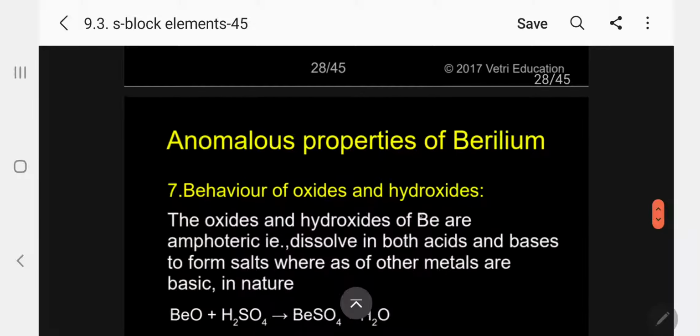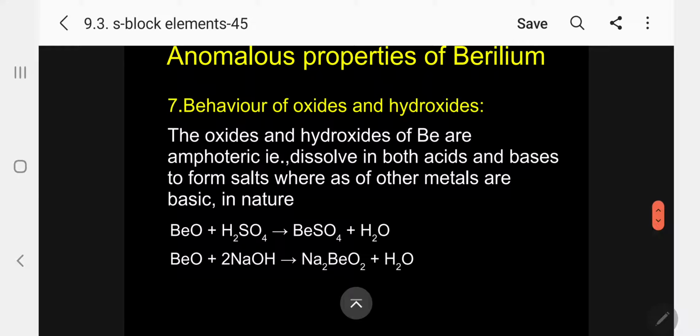Kindly follow. Then the behavior of oxides and hydroxides of beryllium will be different from the oxides and hydroxides of other metals. The oxides and hydroxides of beryllium are amphoteric. Please follow. As in the case of the metal, the oxide and hydroxide of beryllium are also amphoteric, dissolving in both acids and bases to form salts, whereas other metals are basic in nature.